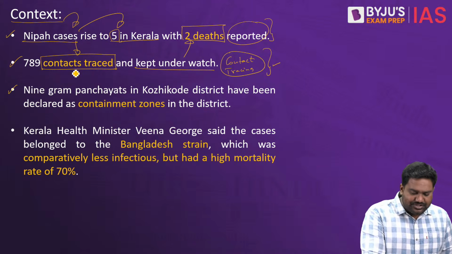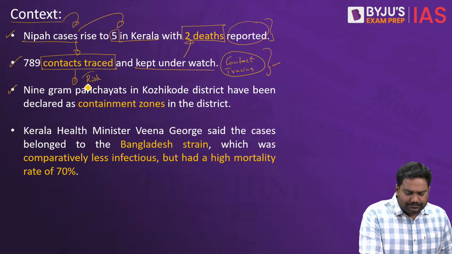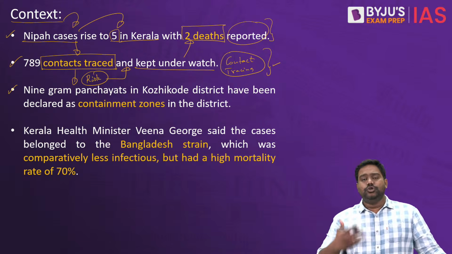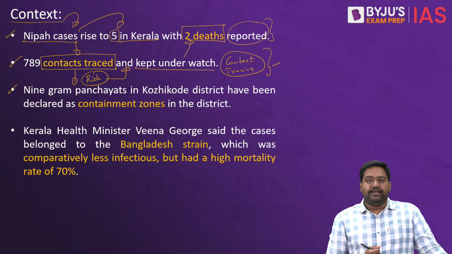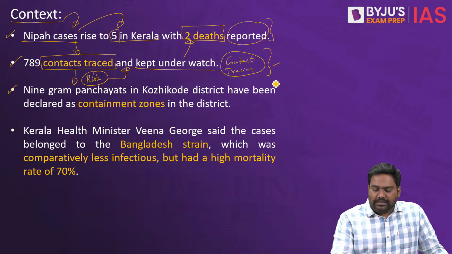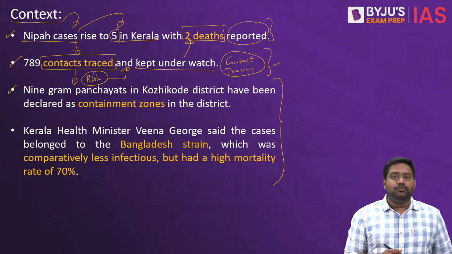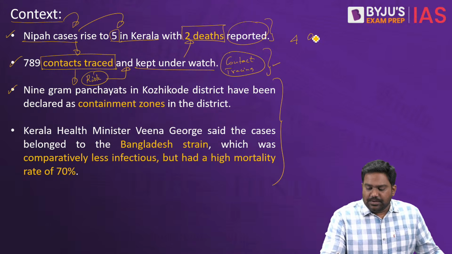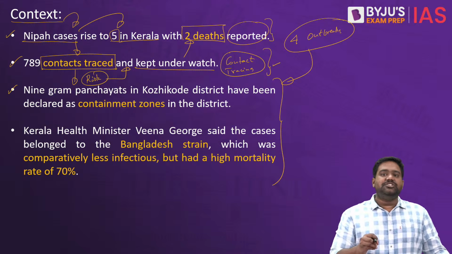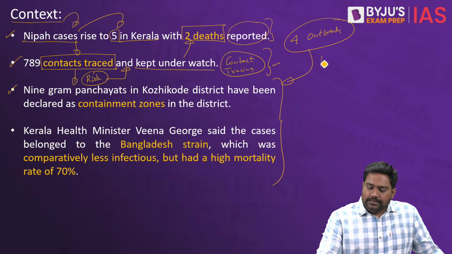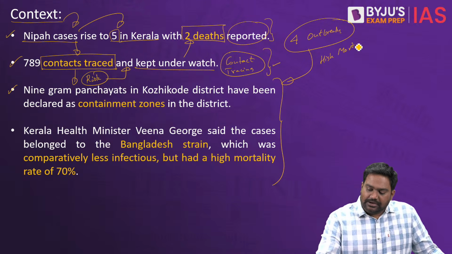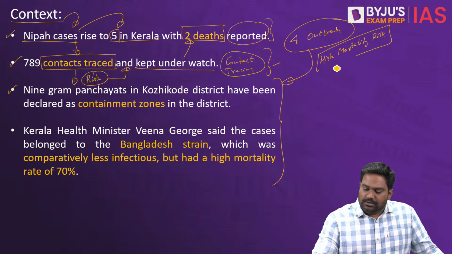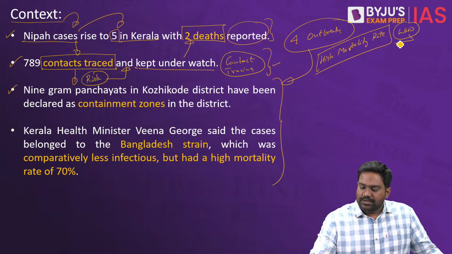So this highlights the risk posed by infectious emerging zoonotic diseases such as the Nipah virus infection. Kerala in particular has been very vulnerable to the Nipah outbreaks, and this is not the first time it is happening. In the last few years, there have been 4 major outbreaks in Kerala itself. And the most dangerous part about Nipah infection is that it has a very high mortality rate. This is a concern that has been flagged even by the World Health Organization.